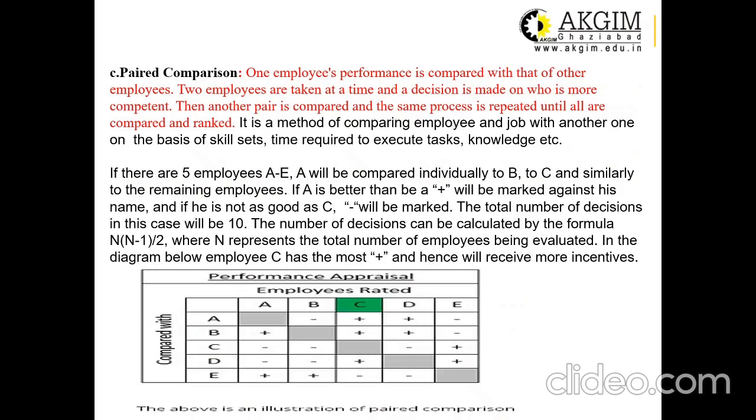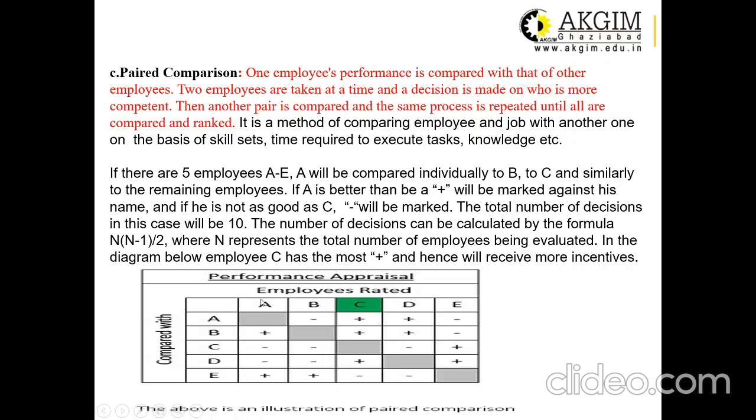Then the third form of ranking is called the paired comparison method. In this method, the performances of the employees are compared with the other employees of the organization. In this example, there are 5 employees: A, B, C, D and E, and their performances are compared with each other. Let us take an example: the performance of Mr. A is compared with the performance of B, C, D and E.